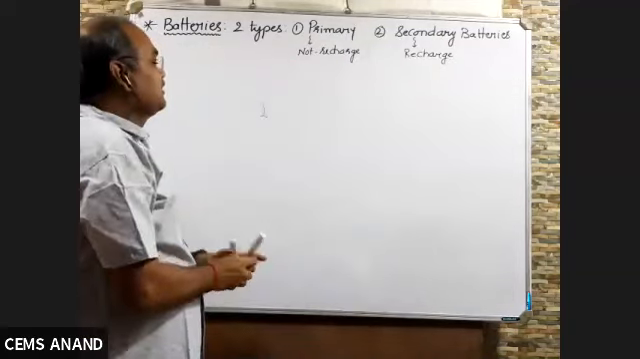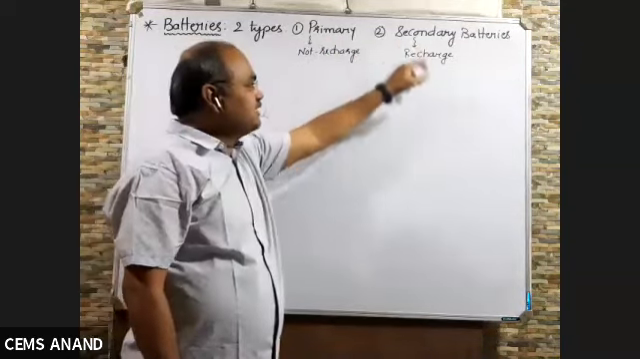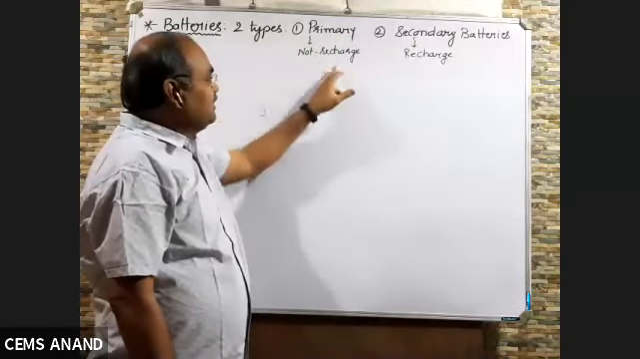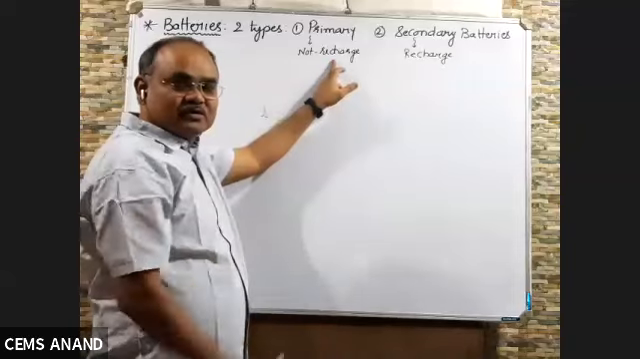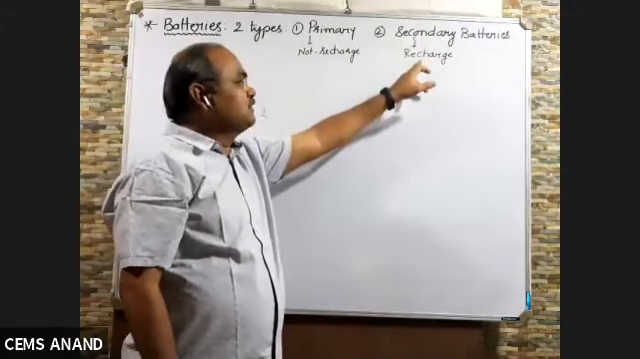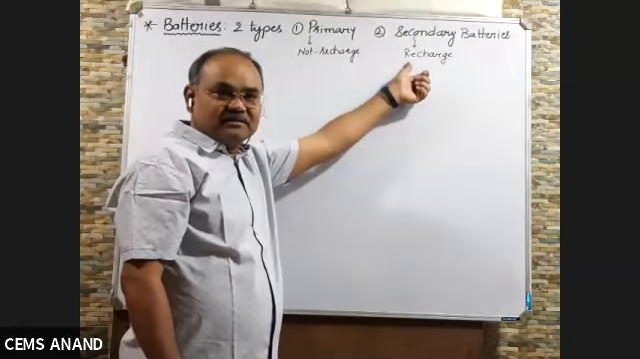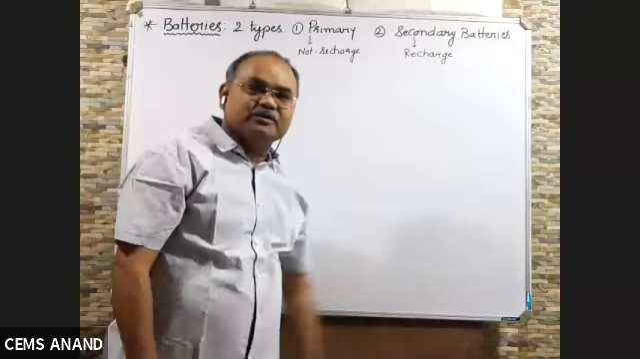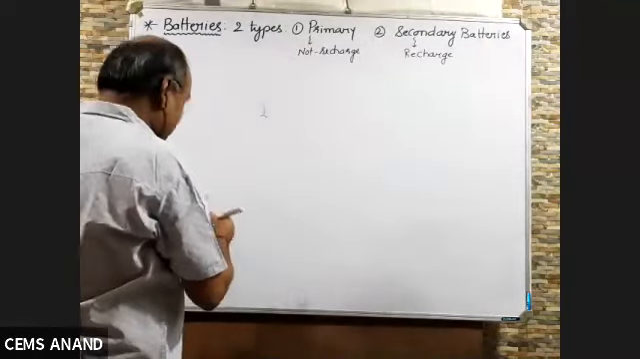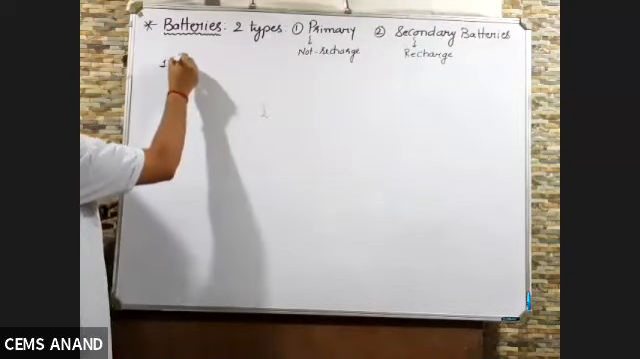So now it is clear. Primary battery means the battery which cannot be recharged, and secondary means the battery which can be recharged. Once you use a battery and if it is not rechargeable, we have to throw it. Then that type of batteries are called primary, and those which, once used up, can be recharged again are said to be secondary batteries. Now both the types of batteries we are going to study one by one in detail. The first is primary batteries.